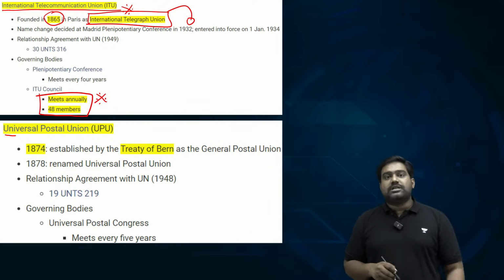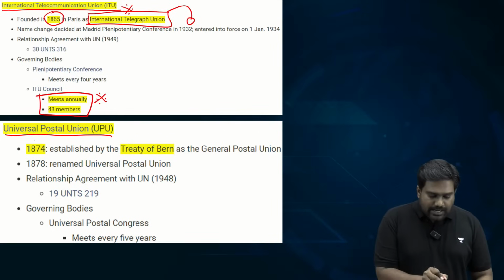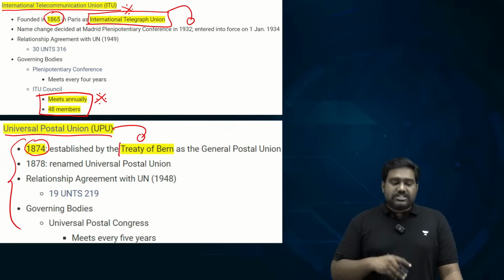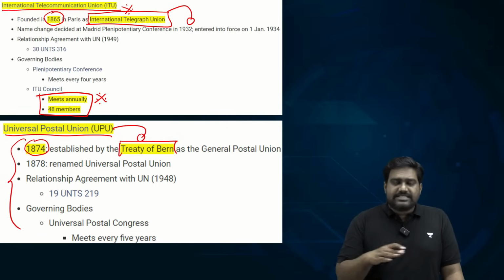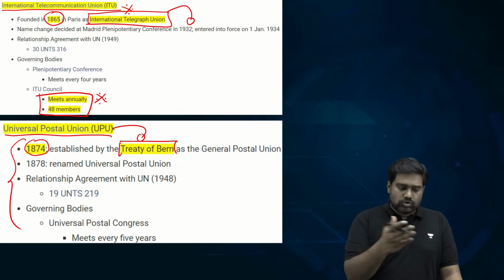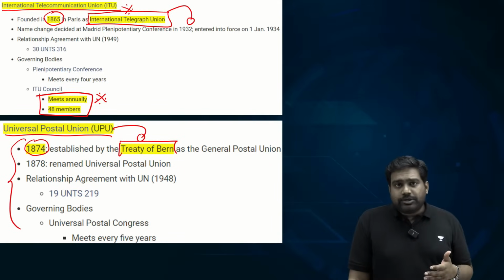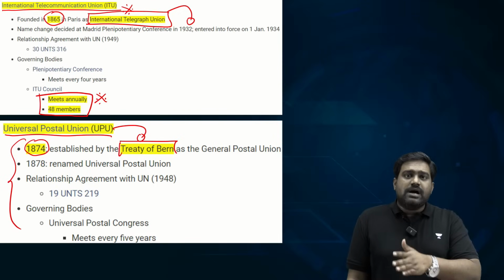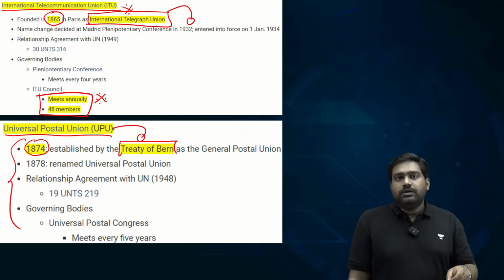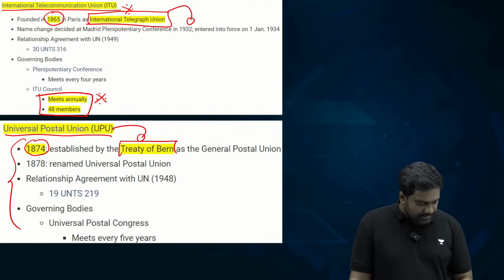Then Universal Postal Union. This happens to be the second oldest international organization, established in 1874 through the Treaty of Berne. Its goal, its purpose is to again establish these common standards for postal communication, and India Post closely works with the Universal Postal Union. It can be a very important topic because recently India Post organized an event in India as part of Universal Postal Union's initiatives. So that is why the topic is relevant.